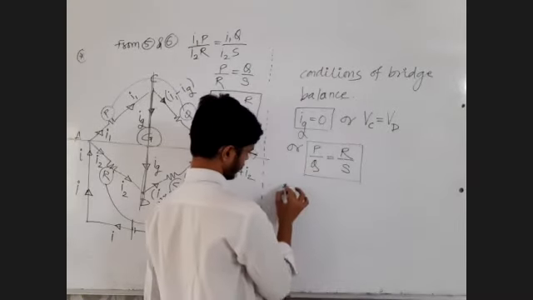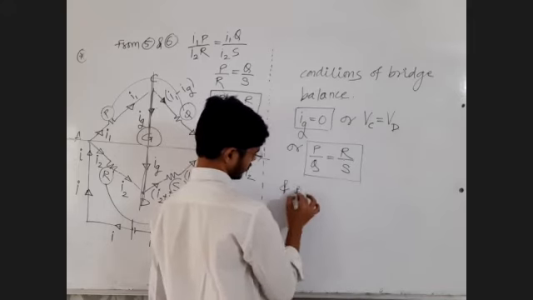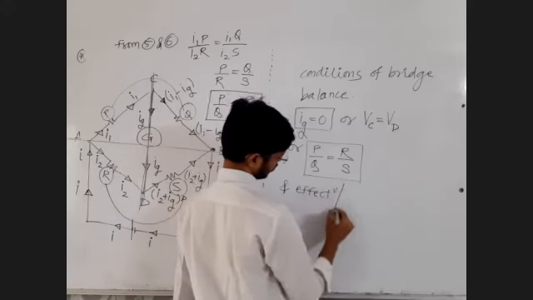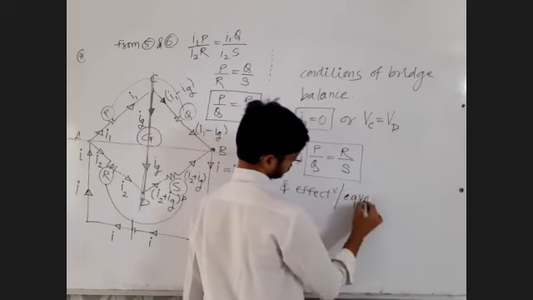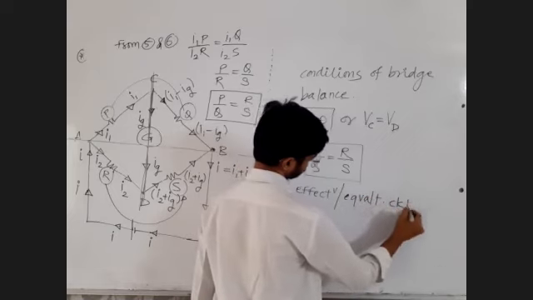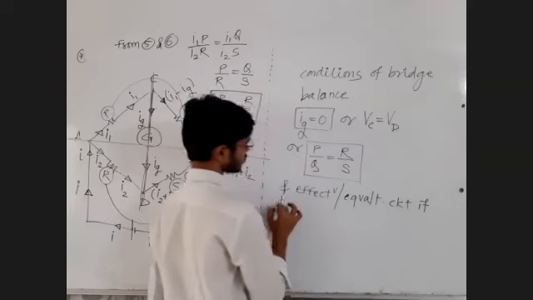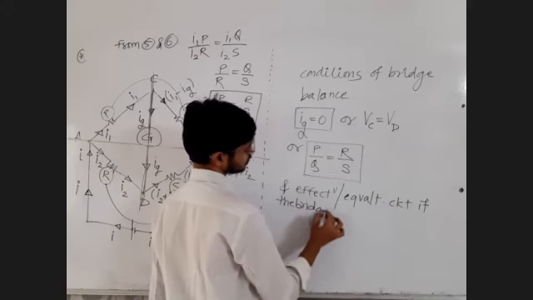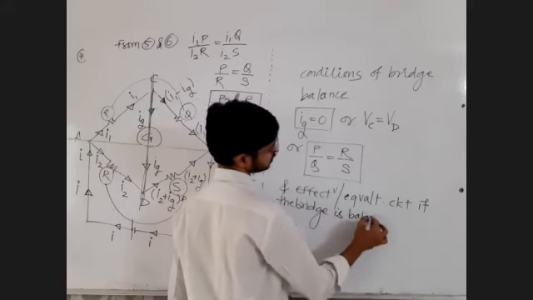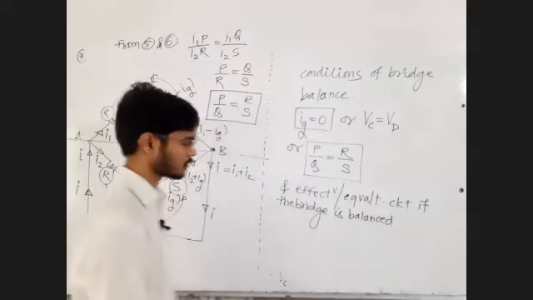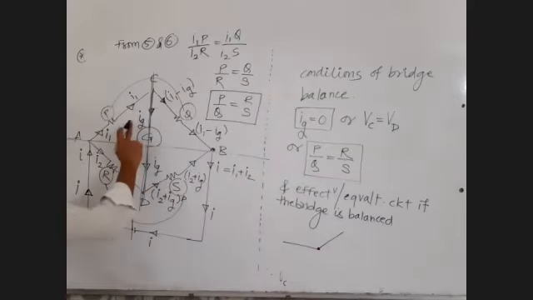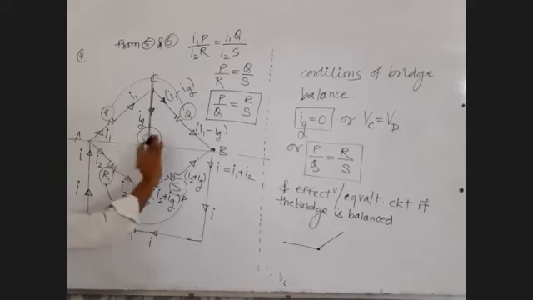Next, effective circuit or equivalent circuit if the bridge is balanced. How will it look? There is no need to draw the middle resistance. The resistance in which there is no current, don't draw that resistance.